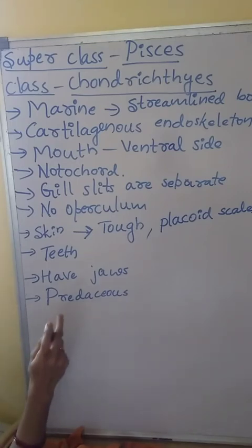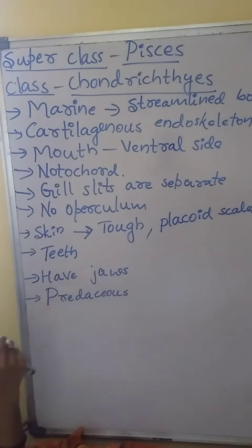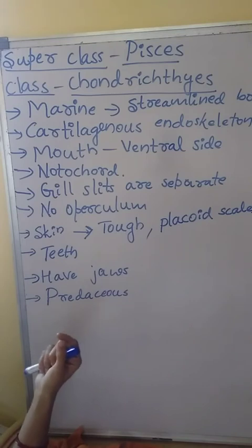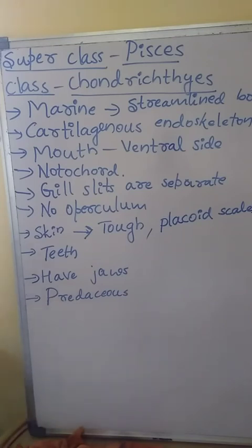Predators means Chondrichthyes eat the prey. Prey are the smaller organisms which are eaten by predators.